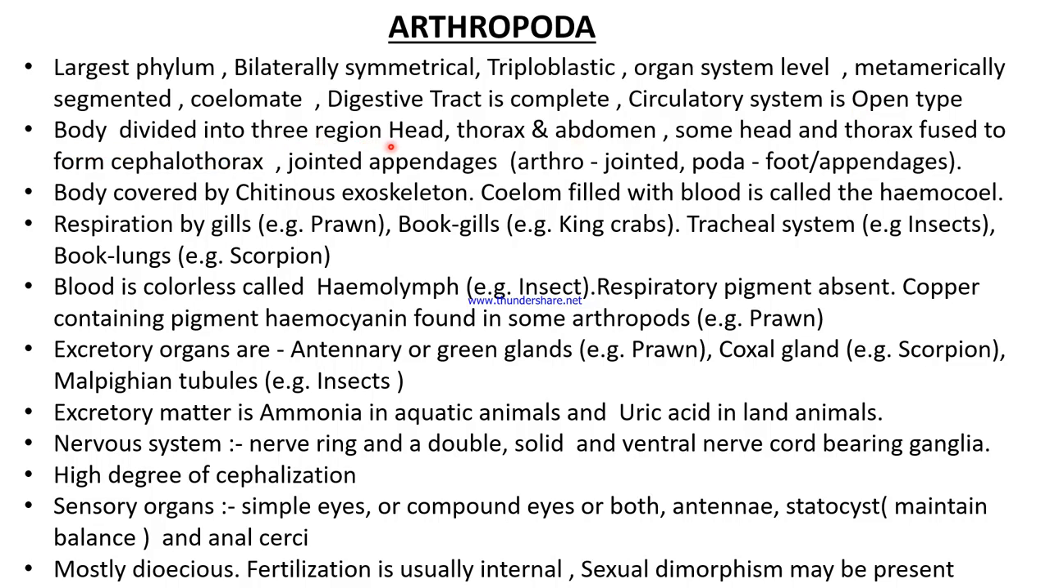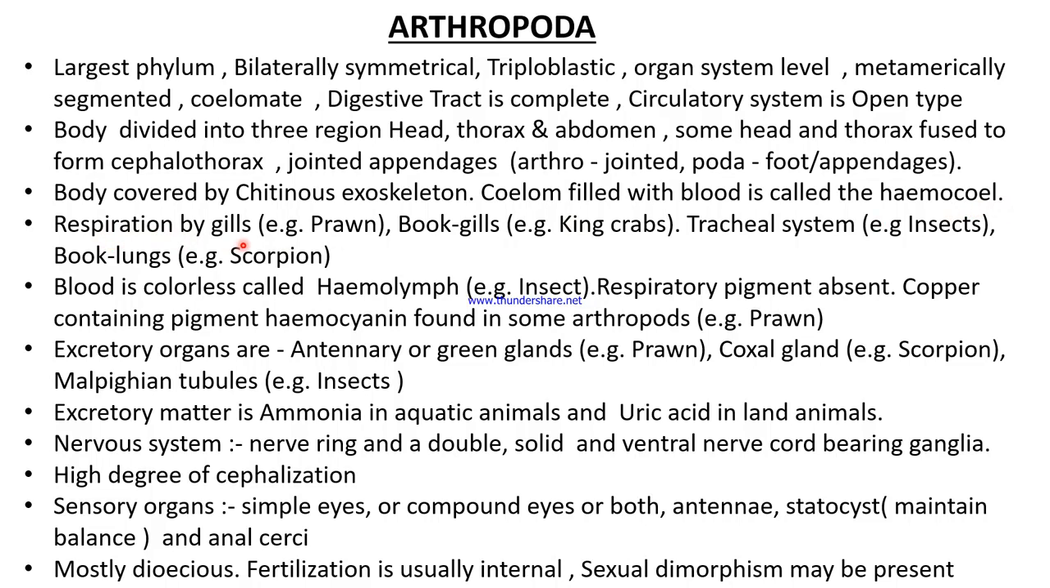Body divided into three regions: head, thorax, and abdomen. In some, head and thorax fuse to form cephalothorax. They have jointed appendages. Arthro means jointed, poda means foot or appendages. Body covered by chitinous exoskeleton. Coelom filled with blood, hence it is called hemocoel.